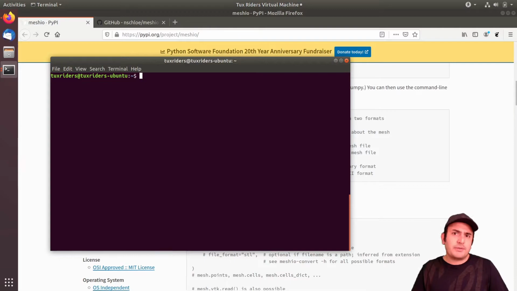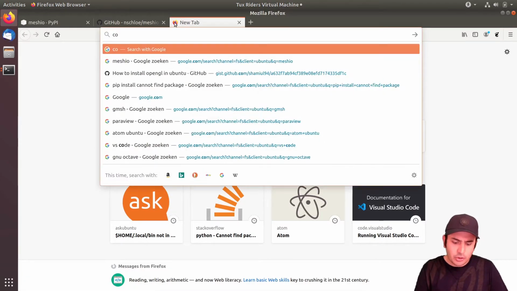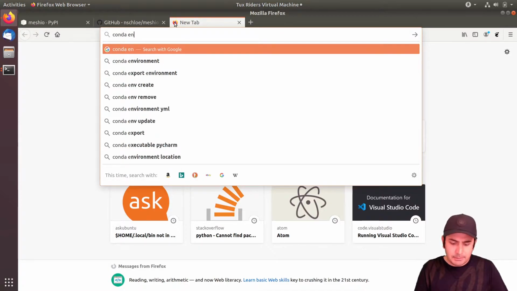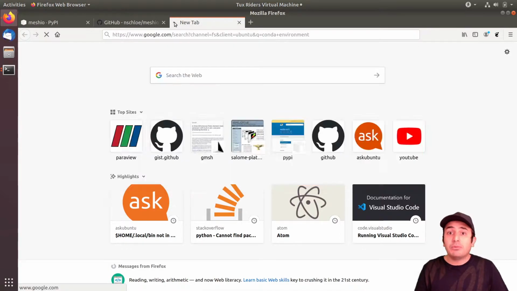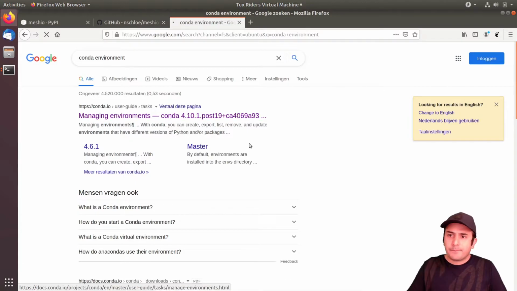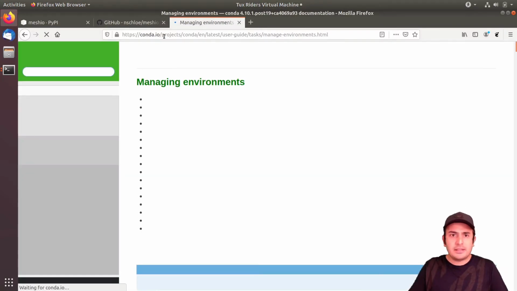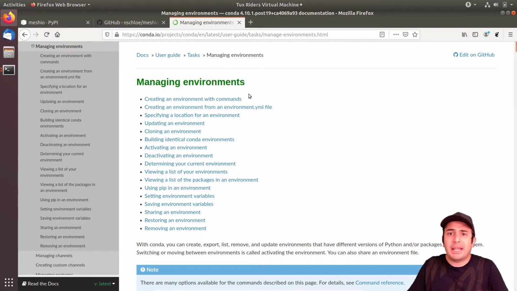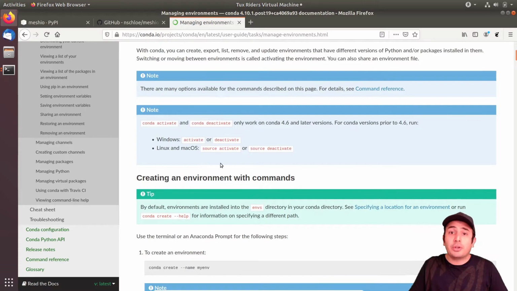Python provides different approaches for virtual environments, but one of the best ones that I also recommend you to use is Conda. Let me show you what Conda is. So Conda is indeed, let's say, a virtual environment manager that can also be used to install various dependencies, various Python modules. So this is indeed a comprehensive web page for managing various virtual environments using Conda. You can see that there are lots of commands, but before that, we need to install Conda.